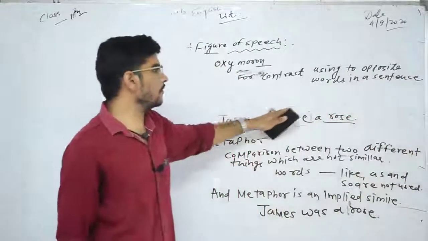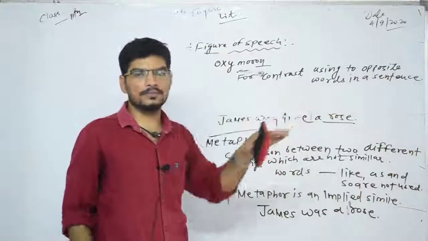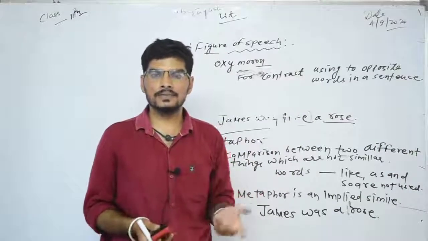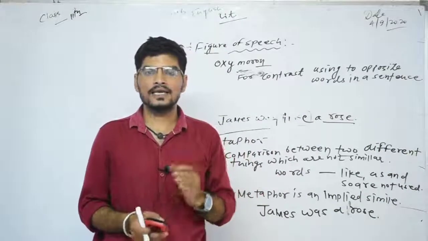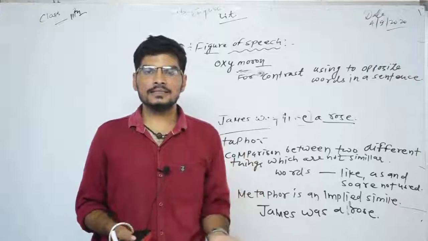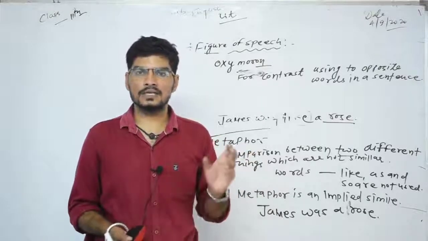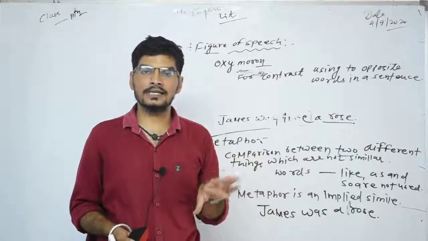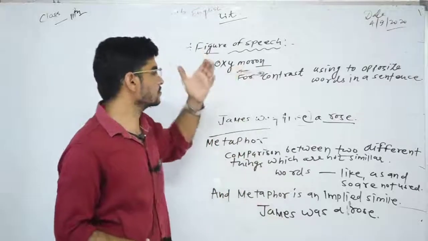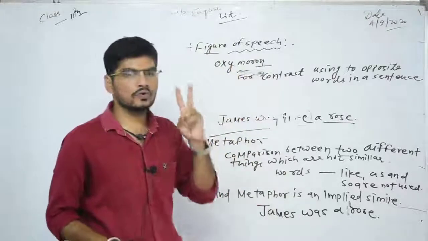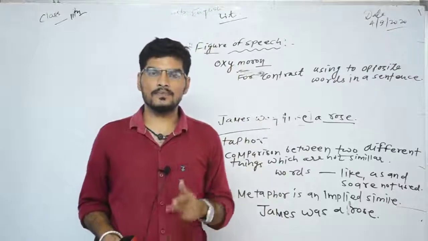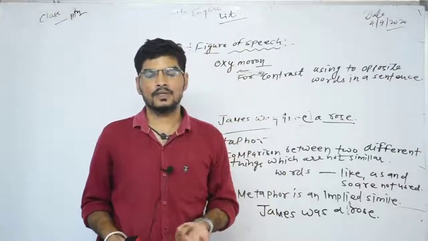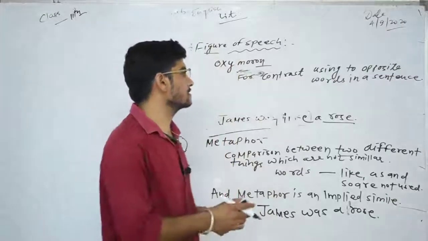Oxymoron is used for contrast. Contrast means two different incompatible parts in a sentence, which creates a paradoxical statement in a sentence, that is called oxymoron. And you have to use two different words, two different adjectives as well, to justify the sentence.